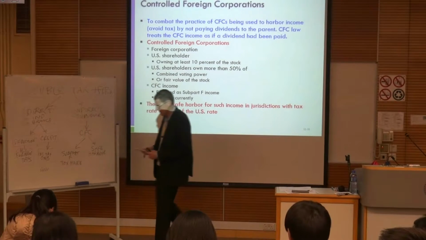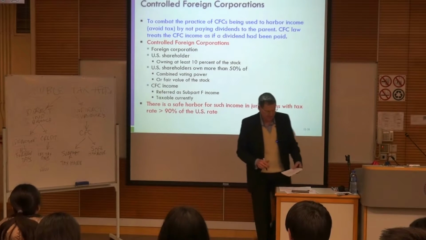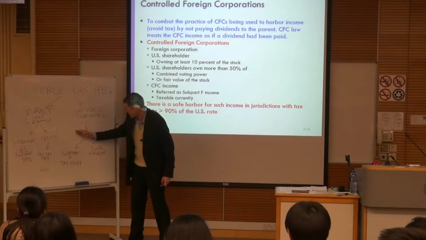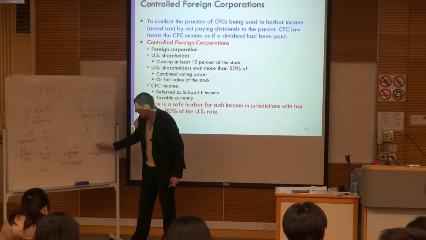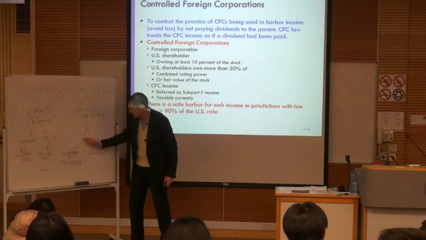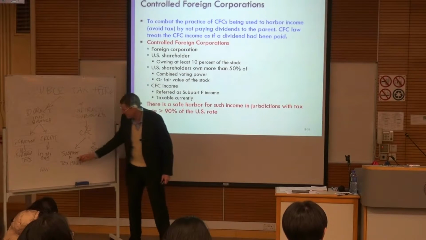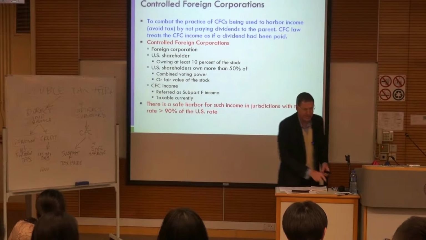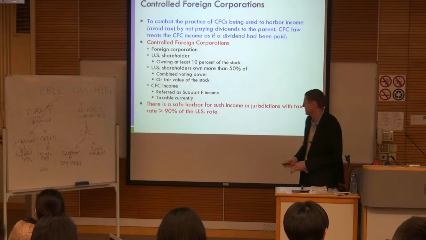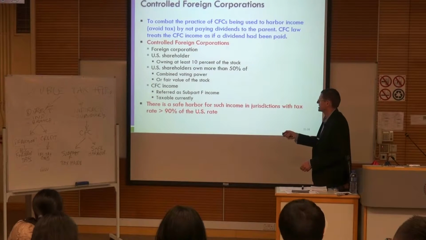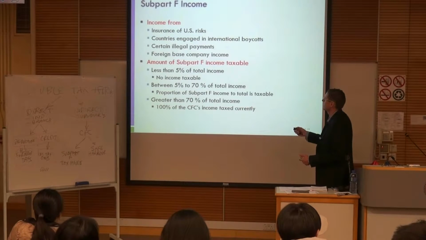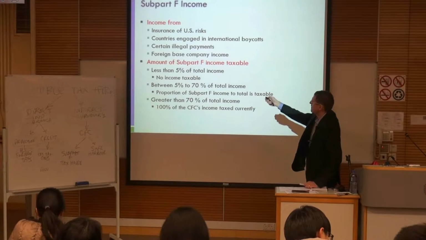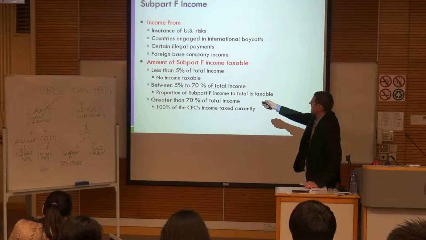Because what happens is, if you're a subsidiary and you're not in a safe harbour, it's likely you're going to be generating income that may be under subpart F. So let's have a look. It's either one or the other. Let's have a look at what the meaning is. So what do we mean by safe harbour? We're talking about subpart F income over here.